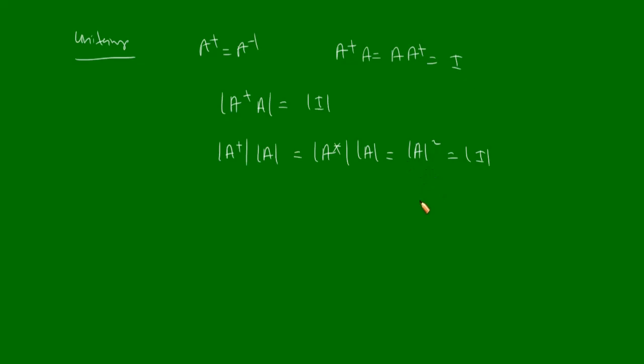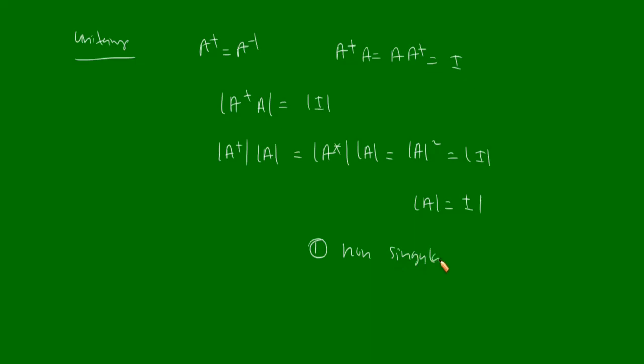So this implies that the determinant of A is equal to plus or minus 1, because the determinant of identity is 1. So that means the unitary matrix is non-singular, and the determinant of a unitary matrix is always of unit modulus. So our result is: unitary matrix is non-singular.